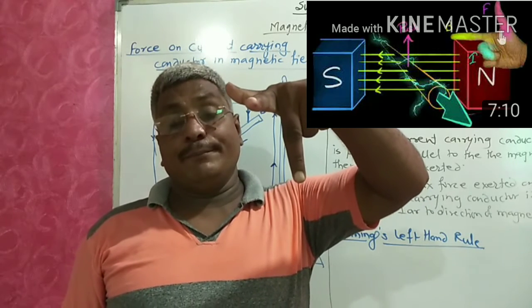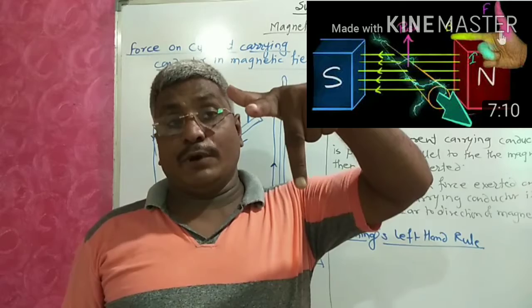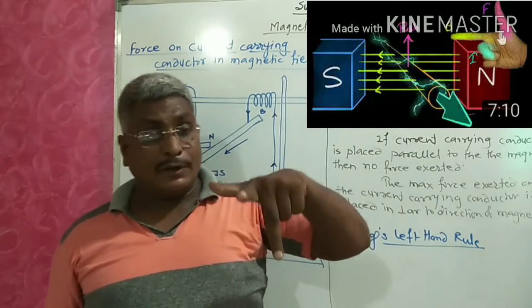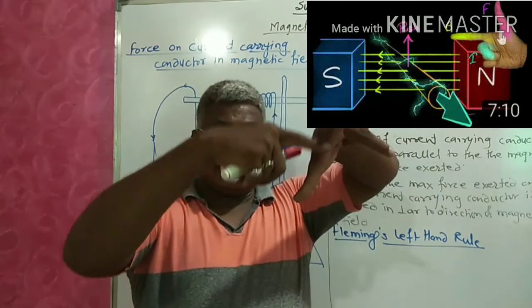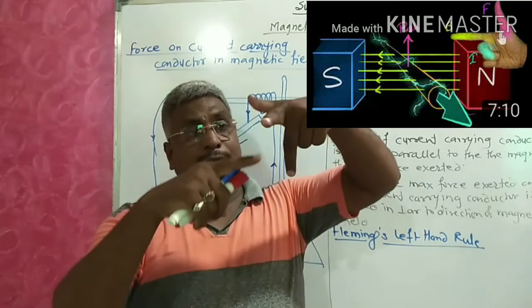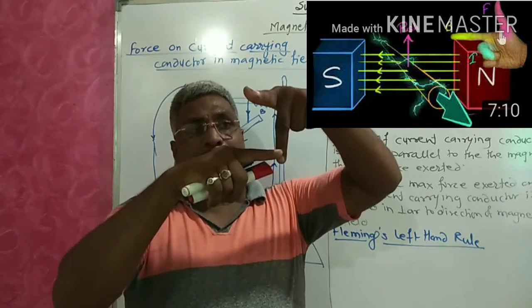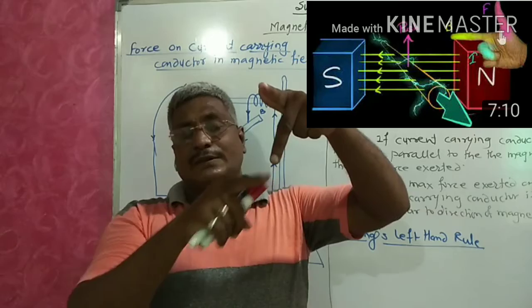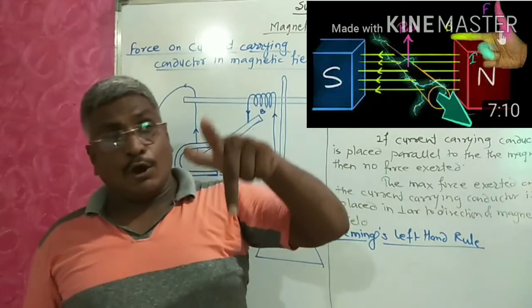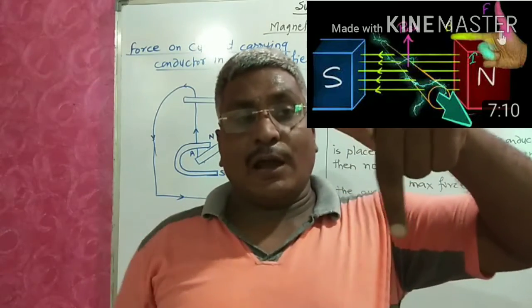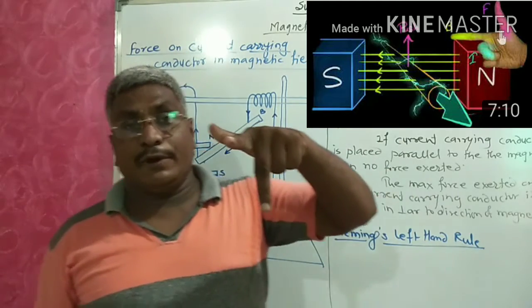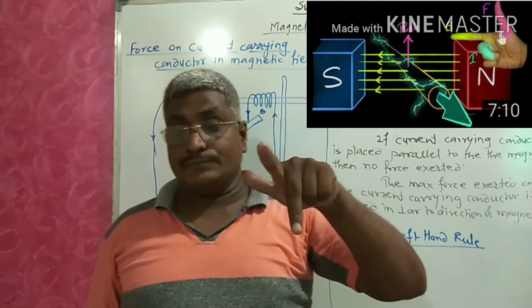See, this perpendicular, this perpendicular, this perpendicular. All these three fingers are mutually perpendicular to each other.